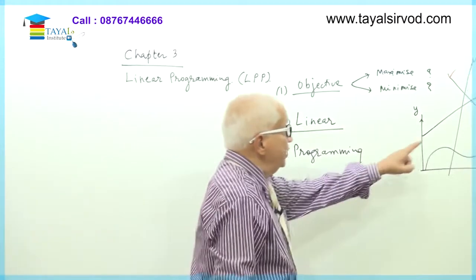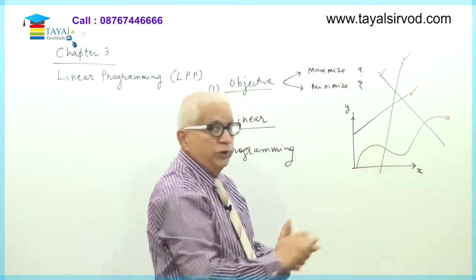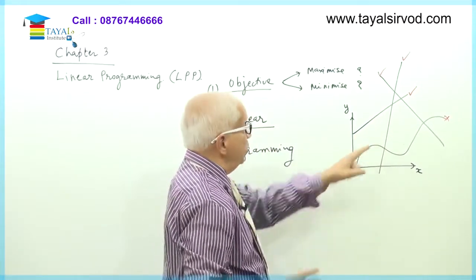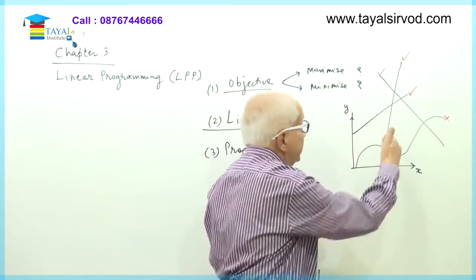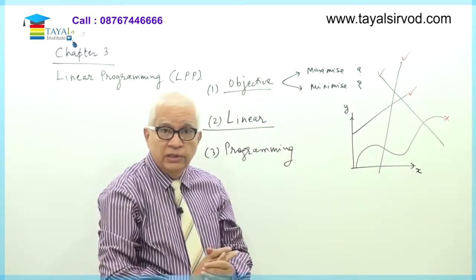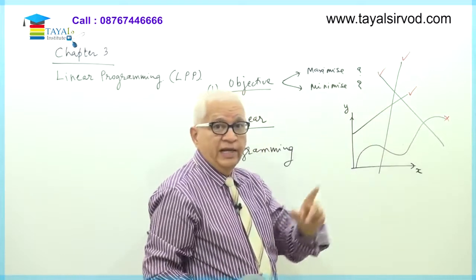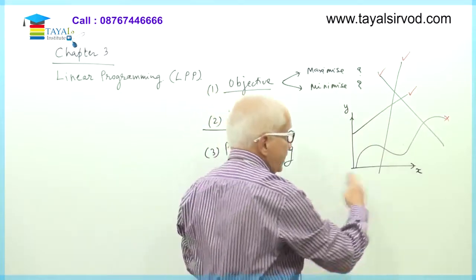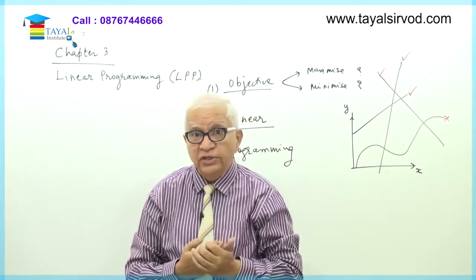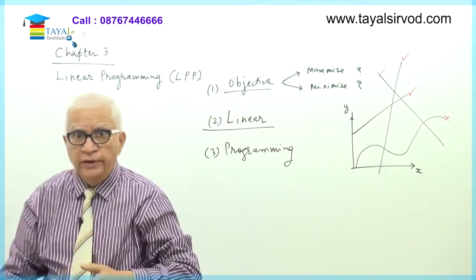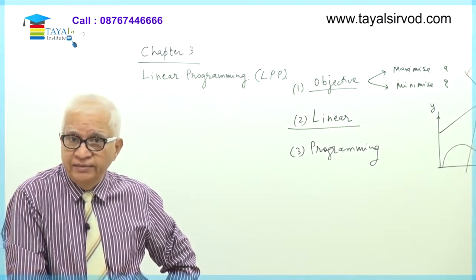What happens is, in respect of this straight line, as x increases, y also increases. In respect of this straight line also, which I have pointed out here, as x increases, the value of y increases. But in respect of this straight line, which is slanting in a reverse direction, as x increases, y decreases, and as y increases, x decreases. The slope could be positive or negative. It does not matter. But the important fact is, it is a straight line.